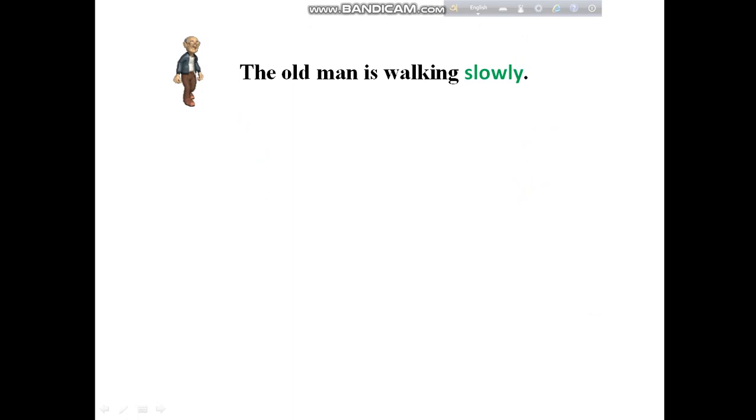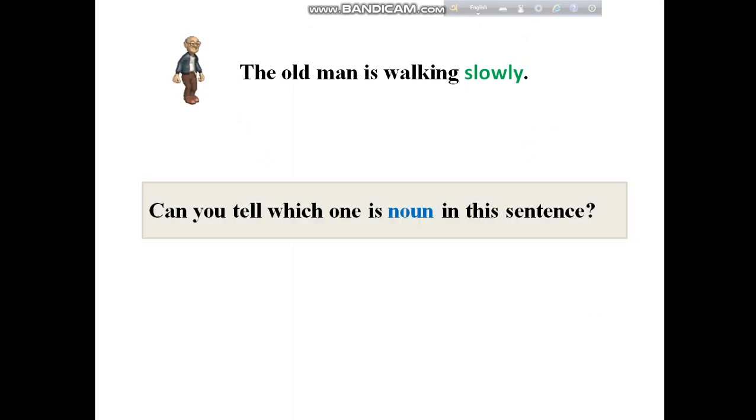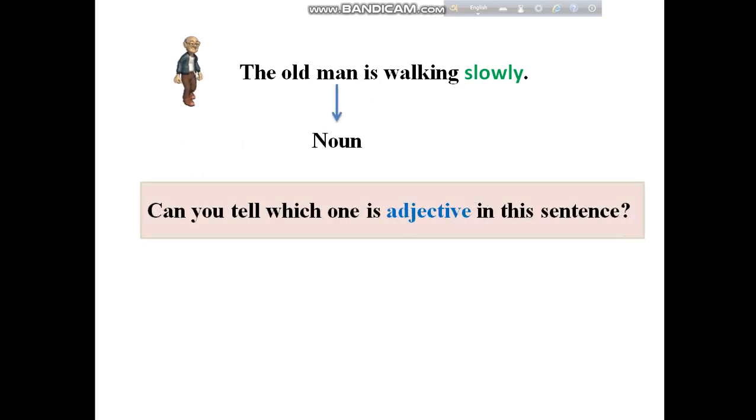So, the old man is walking slowly. Can you tell which one is noun in this sentence? Man. Man is noun in this sentence. And can you tell which one is adjective in this sentence? Old.